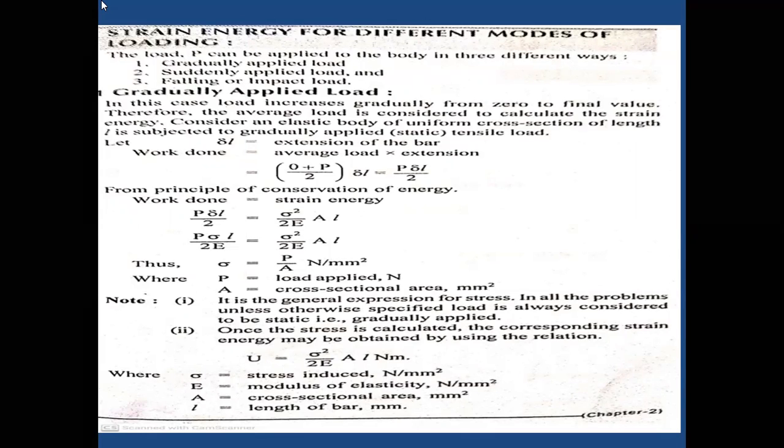Here also, in case of gradually applied load, the work done is given by the relation between load and deflection. In this case the load increases gradually from 0 to the final value. Initially we apply a 0 load.